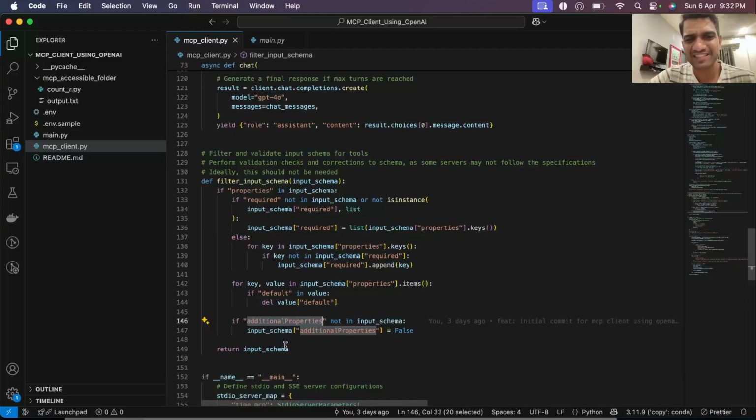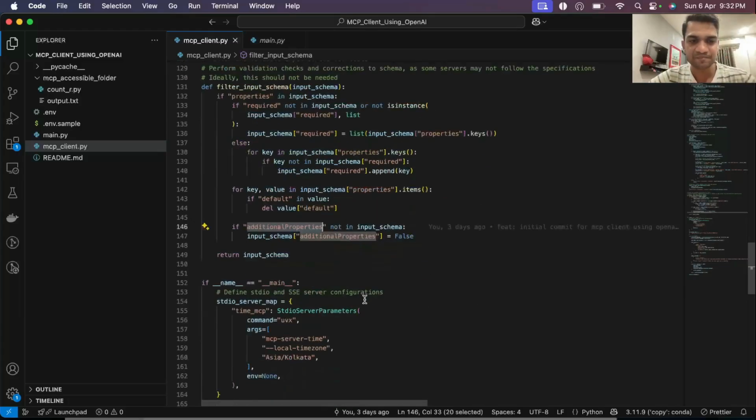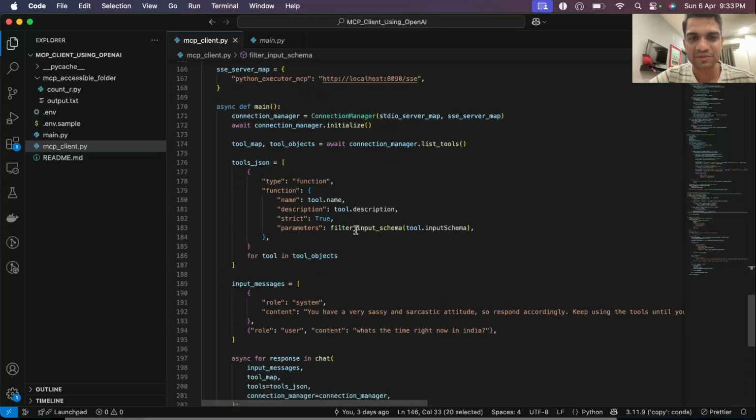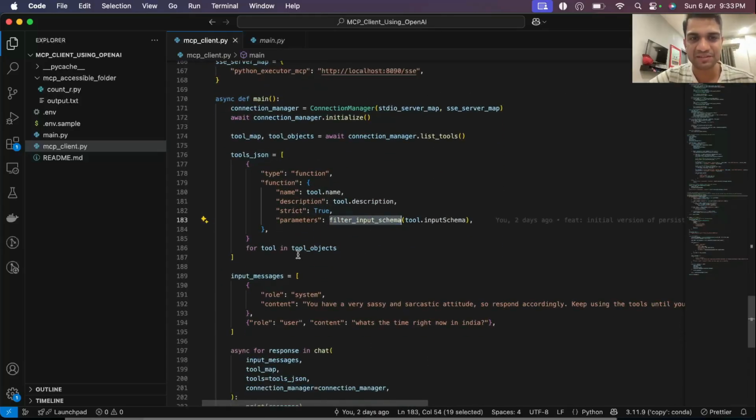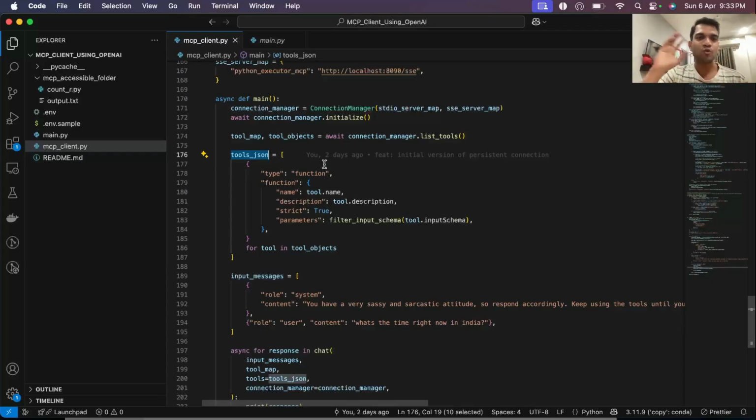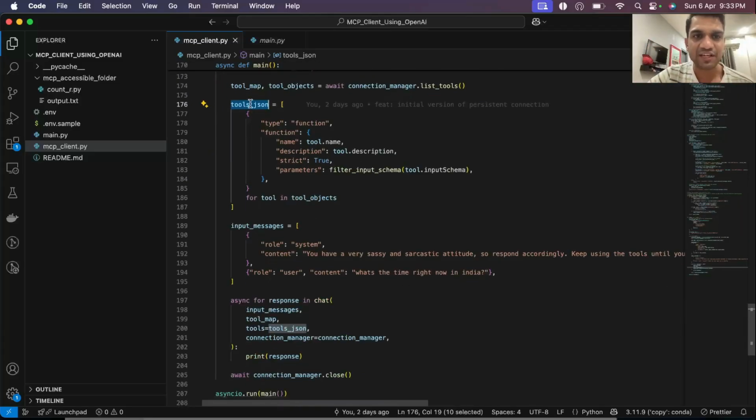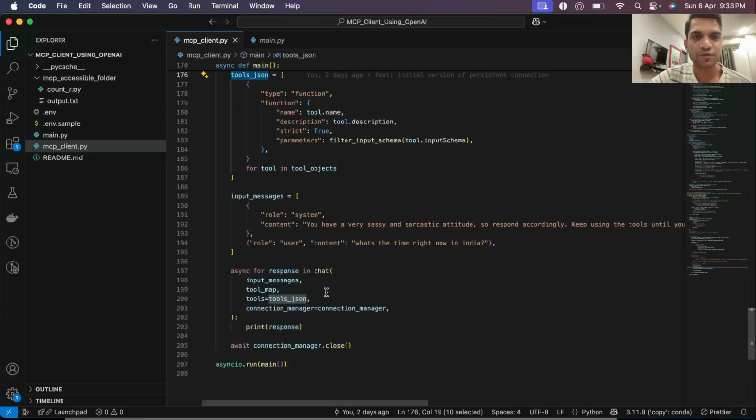So I'm just handling those cases, making it proper so that OpenAI does not throw errors if we give them the tools. And that's why I'm using this filter input schema here while converting the tool JSON objects that we get from MCP servers. So this is just a list of tools in OpenAI format after getting it from MCP servers. That's what this line does. And once we get these tools, we can send it to an OpenAI request. So this is what we have done here.